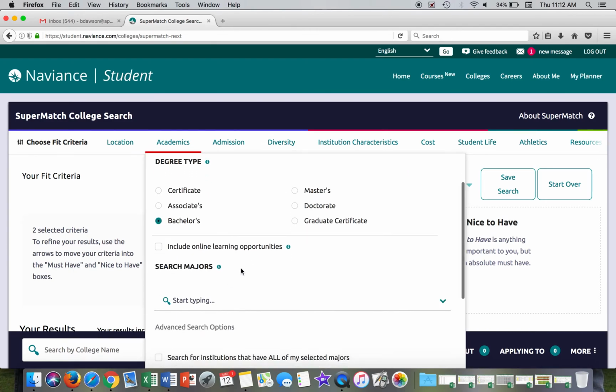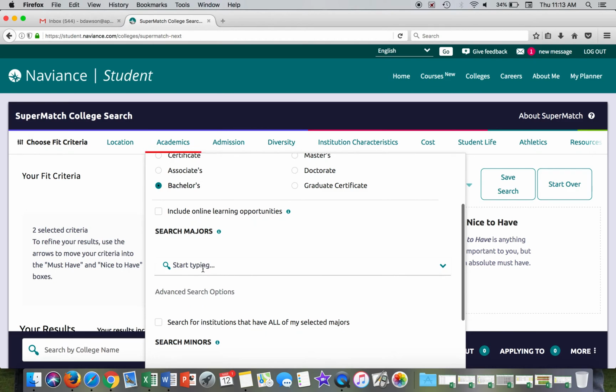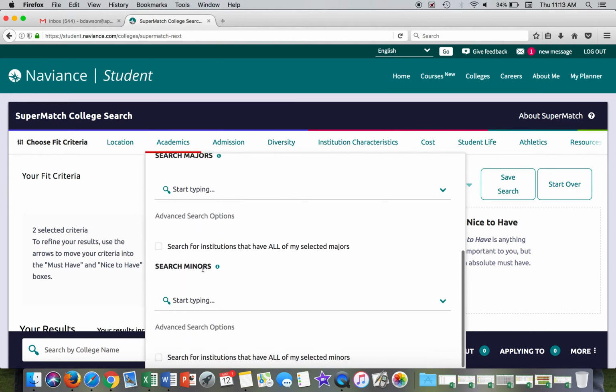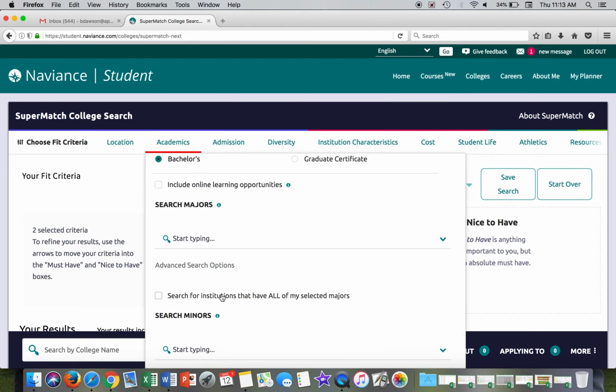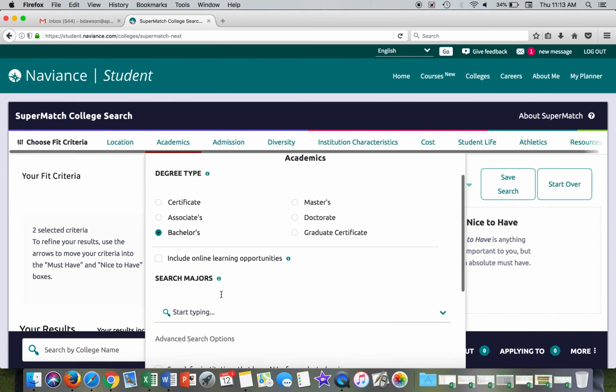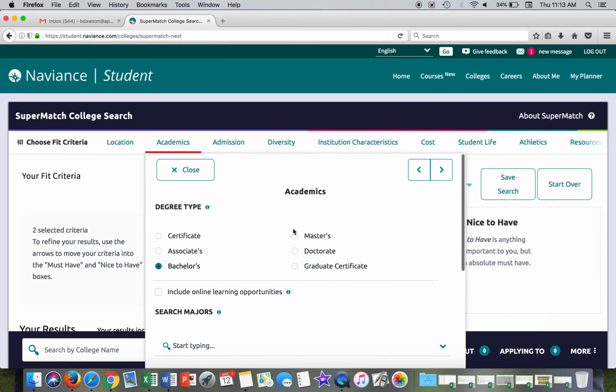You can type in a major if you have a particular major that you're looking for. This is where you would type that in. I don't know if I would type in a minor here, because what that's going to do is just narrow things down for you. I wouldn't worry about the master's or doctorate unless you want to be at the same school for your master's or doctorate. But it's just going to add a different layer to your results that you don't really need to worry about just yet. So for now, four-year college, bachelor's.